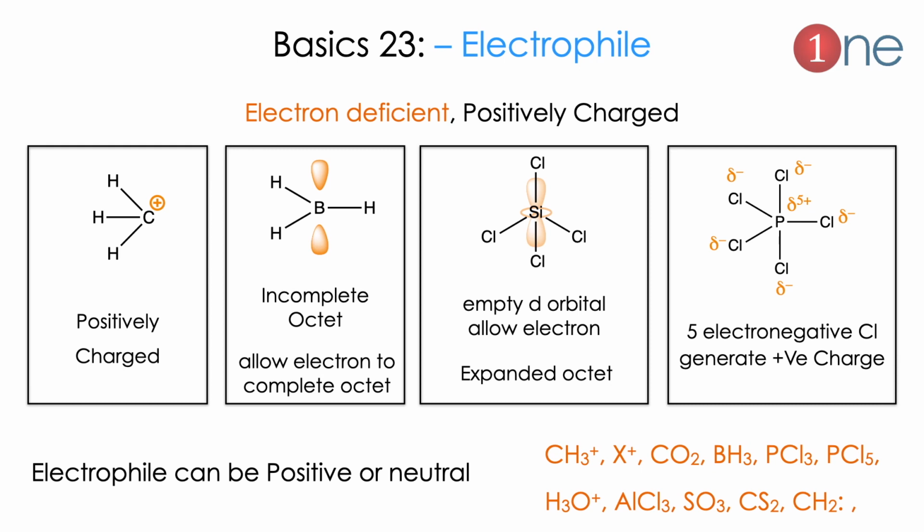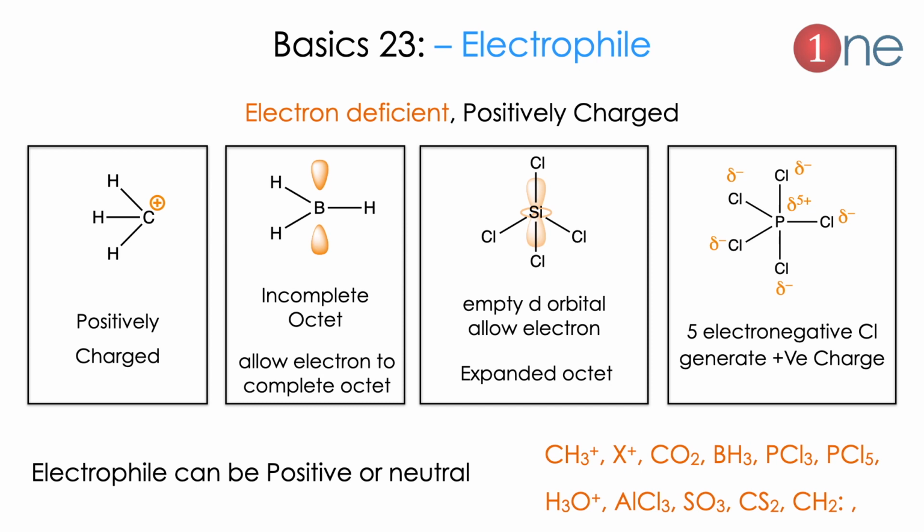Next important one is electrophile. Electrophile is normally an electron deficient system or positive system. Normally it is classified into four types. First one is the easy one, which is positively charged. Any cation can be the electrophile. Second one will be the incomplete octet, meaning it has space and doesn't have stability, so it accepts electrons. So BH3 will be a good electrophile.